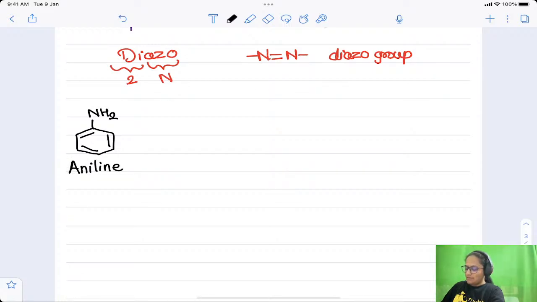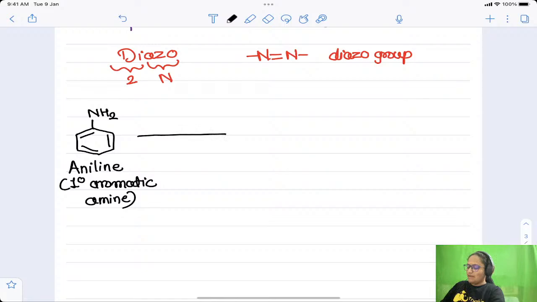This is aniline, which is a primary aromatic amine. It is treated with the mixture of NaNO2 plus HCl at a very low temperature, 0 to 5 degrees Celsius, and we get the diazonium salt.